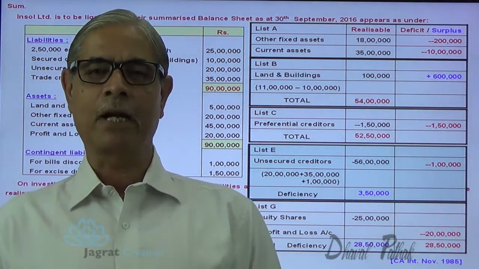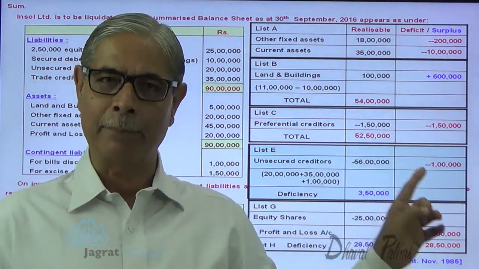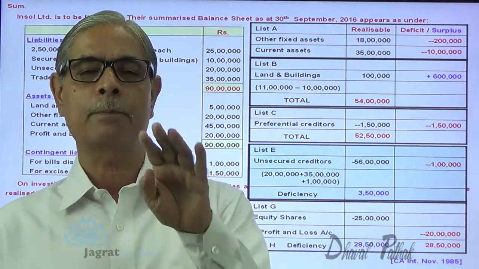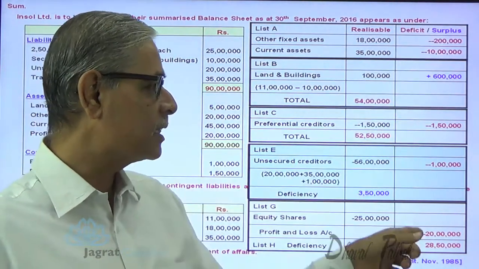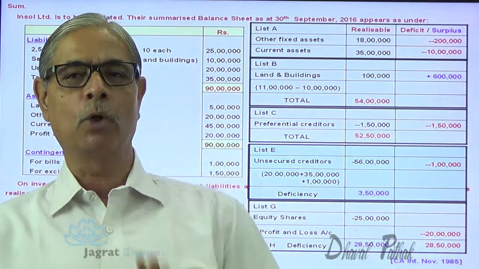Now all these reasons are required to be reported in a statement known as deficiency account as per list H. Now how these things are reported as required by law, that I want to demonstrate next.